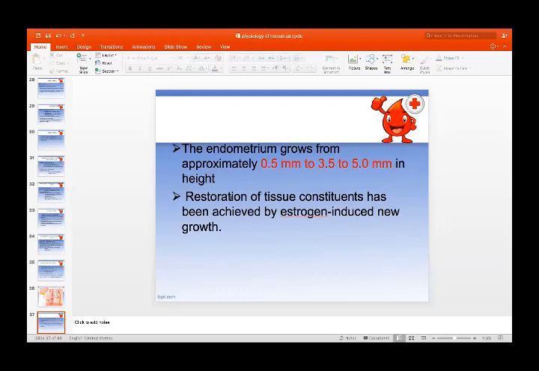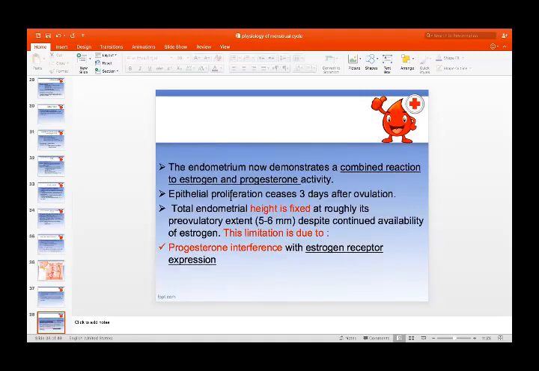The restoration of tissue constituents has been achieved by estrogen-induced new growth. The endometrium now demonstrates a combined reaction to estrogen and progesterone activity. Epithelial proliferation ceases 3 days before ovulation. The total endometrial height is fixed at roughly its pre-ovulatory extent, 5 to 6 millimeters, despite continued availability of estrogen. This limitation is due to progesterone interference with estrogen receptor expression.